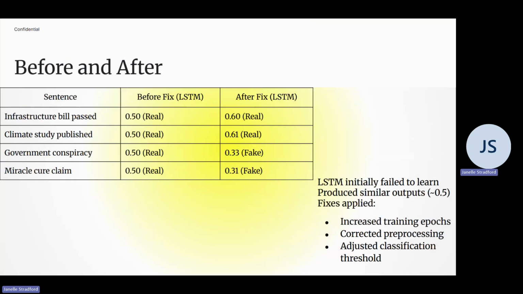To fix this issue, I increased the number of training epochs, ensured the pre-processing steps such as tokenization and padding were correctly implemented, and adjusted the classification threshold. After making these changes, the model began producing more varied and meaningful predictions. This highlights the importance of proper tuning and debugging in deep learning models.